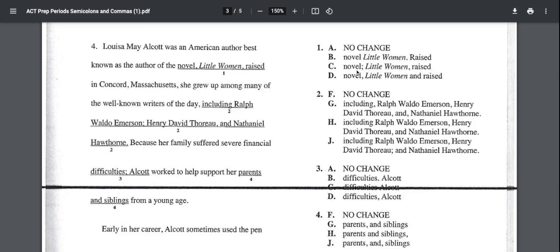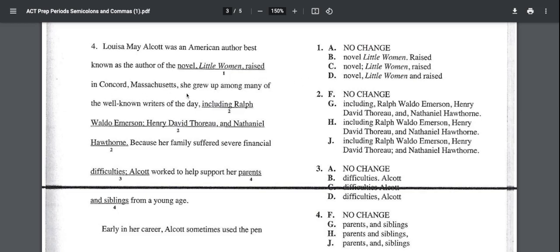So if we chose answer choice C, it's making it sound like Little Women was raised in Concord, Massachusetts, but that is the title of a book. We know because it's in italics. B is the correct answer here because it correctly forms 2 sentences. What comes before it would be a sentence, and this comma is unnecessary here, and then what comes after is.